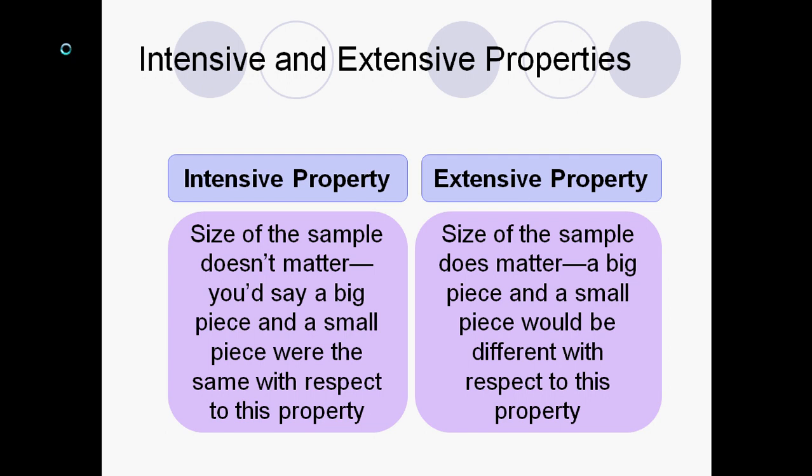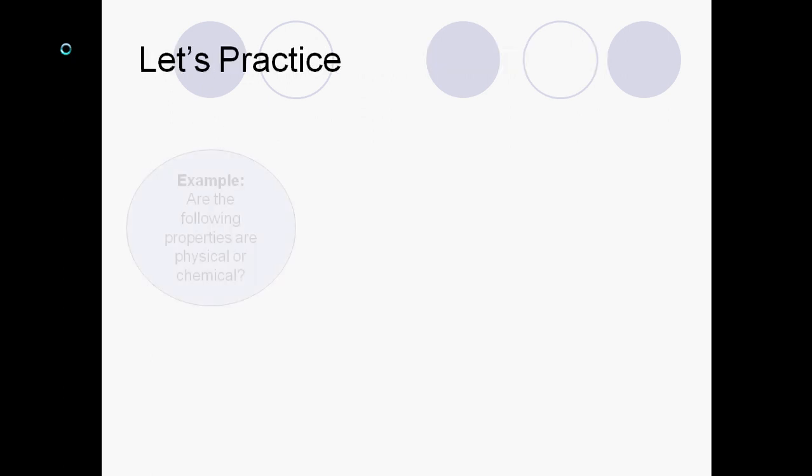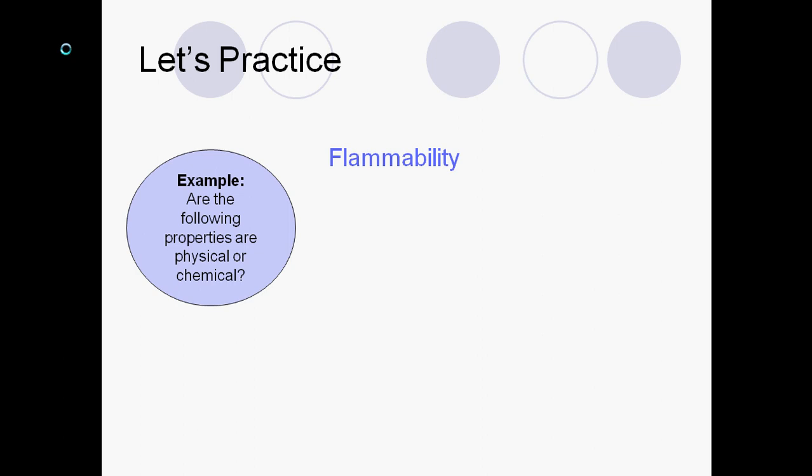Extensive property, the size of the sample does matter. So a big piece versus a small piece would make that property different. So if I had, let's say, a swimming pool full of water and I needed to know the mass of that, the mass of a swimming pool of water would be much bigger than the mass of a cup of water. So that would be how an extensive property is different than an intensive property. So let's look at a couple examples here.